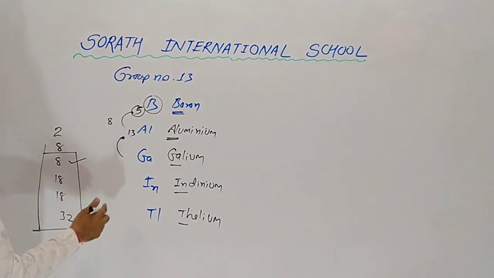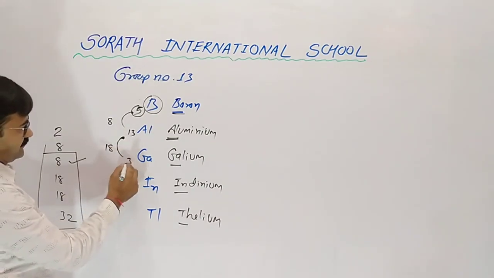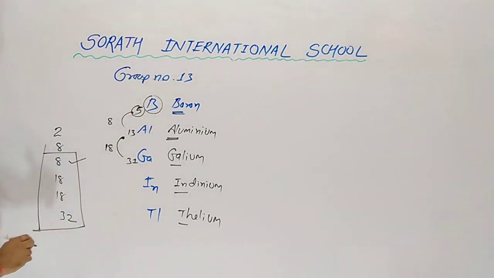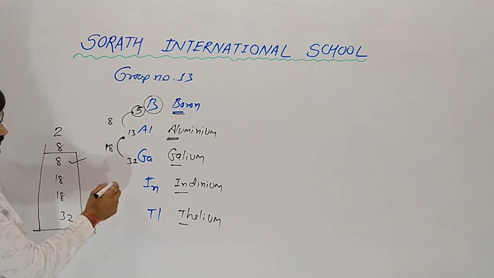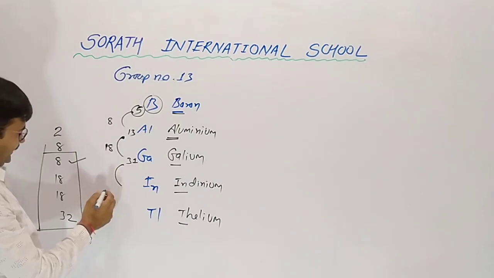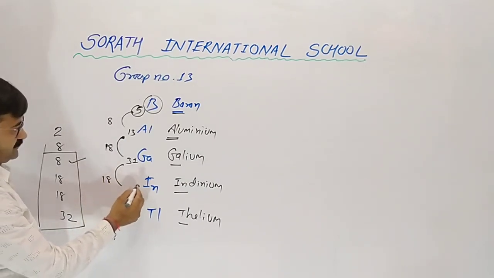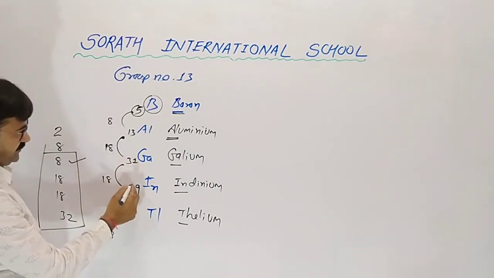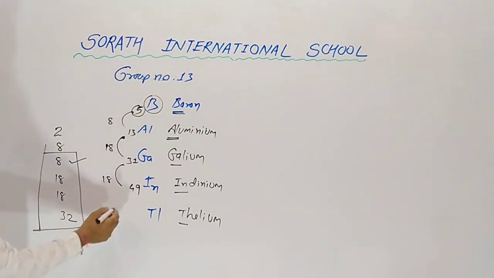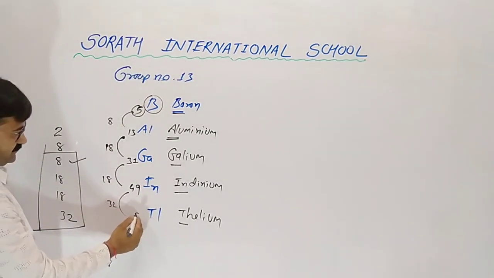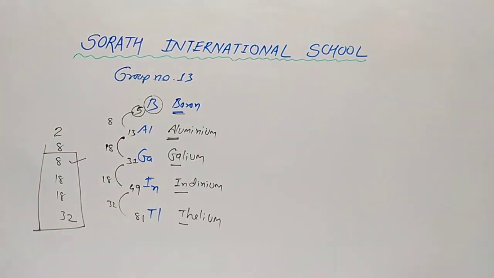Obviously 13 plus 18, so 31. Chemistry is joy and you have to enjoy your lecture. Then 31 plus 18, so 49. 49 plus 32, so it is 81.